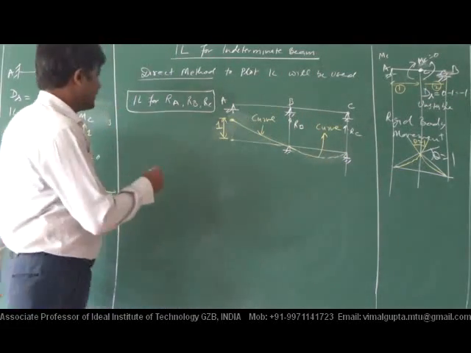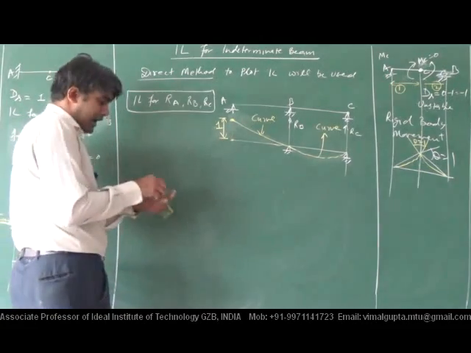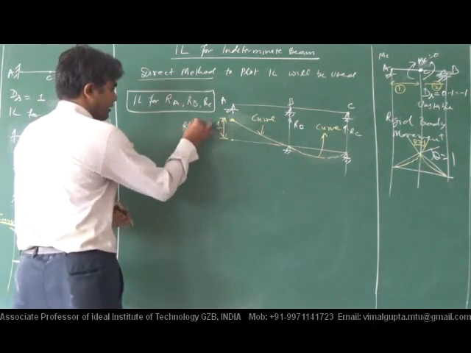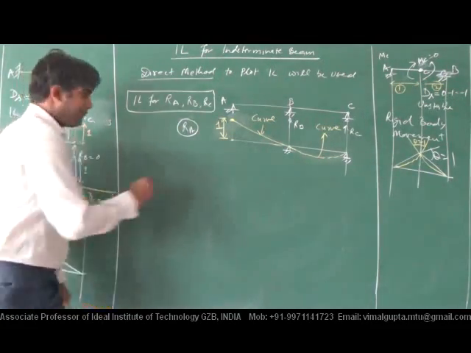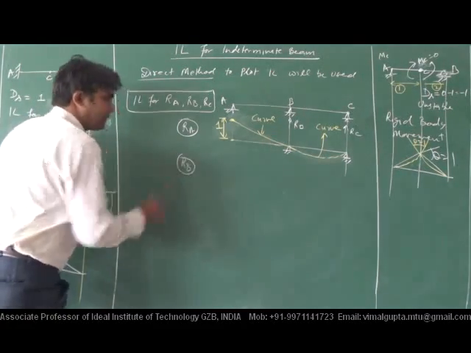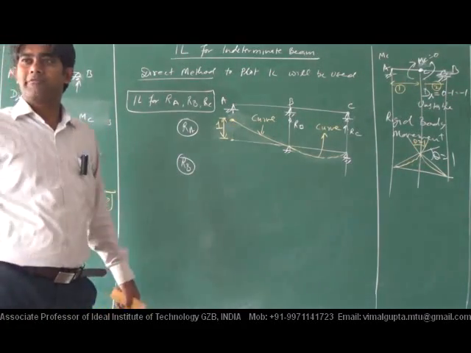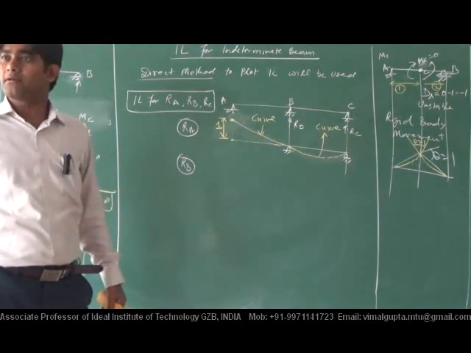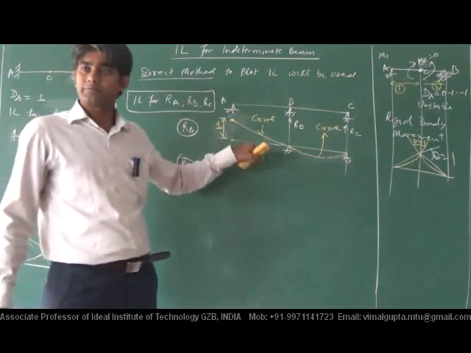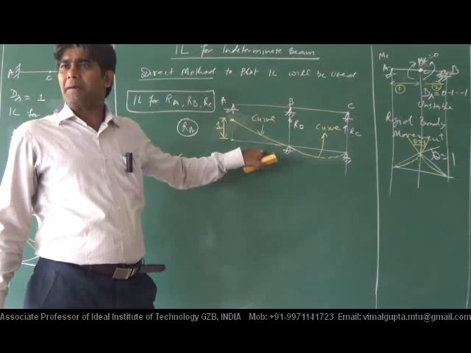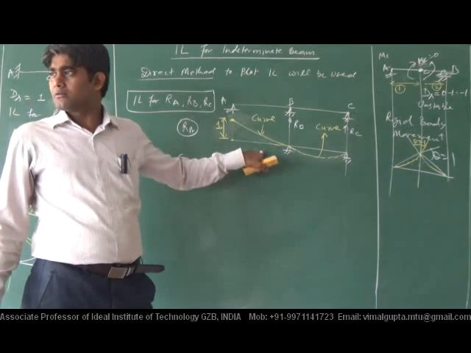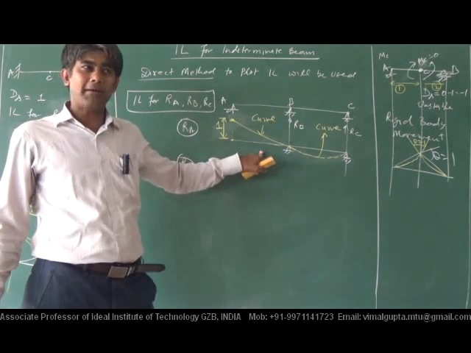Similarly, so it is the IL for RA. If I want to plot IL for RB, listen, it is not the complete IL. When will it be complete?